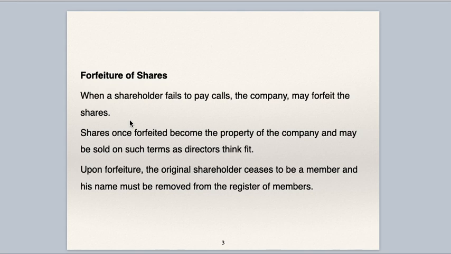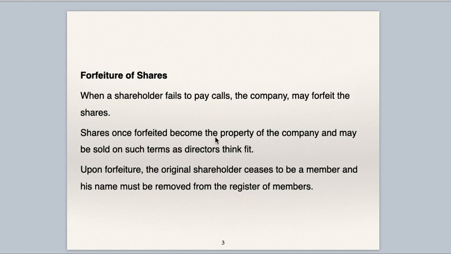But if he still does not pay, then the company seizes his shares, and the amount already received from this shareholder, the company won't return it back. It is the company's profit. This is known as forfeiture of shares.